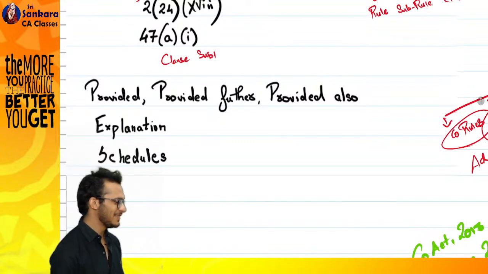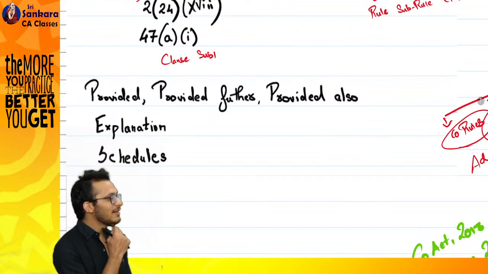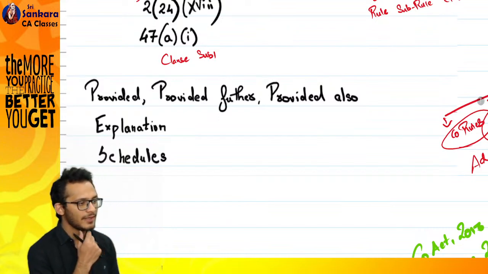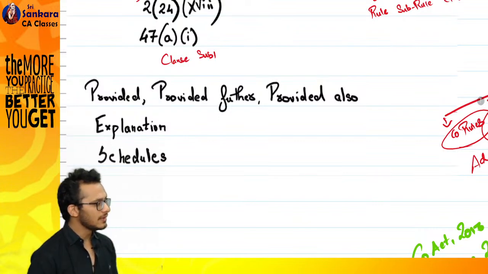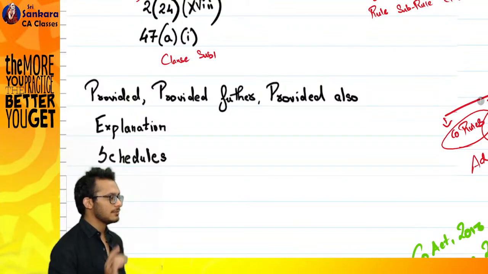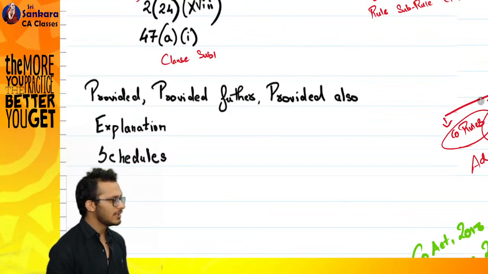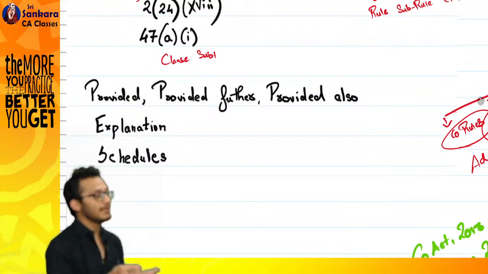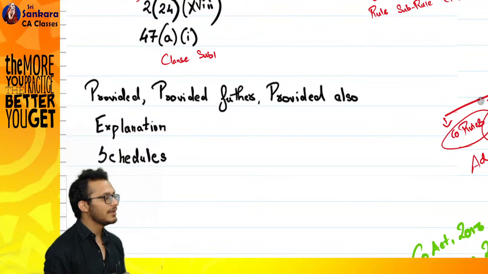Provided is basically an exception. Let's say for example a section has something, and you want to give an exception to that. You will start with something called as provided. You want to give a second exception, meaning an exception to the exception. You will call it as provided further.